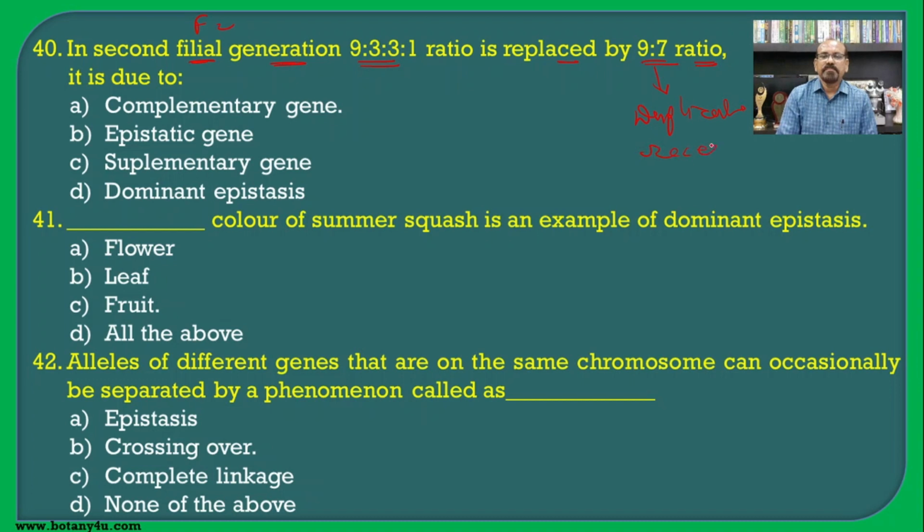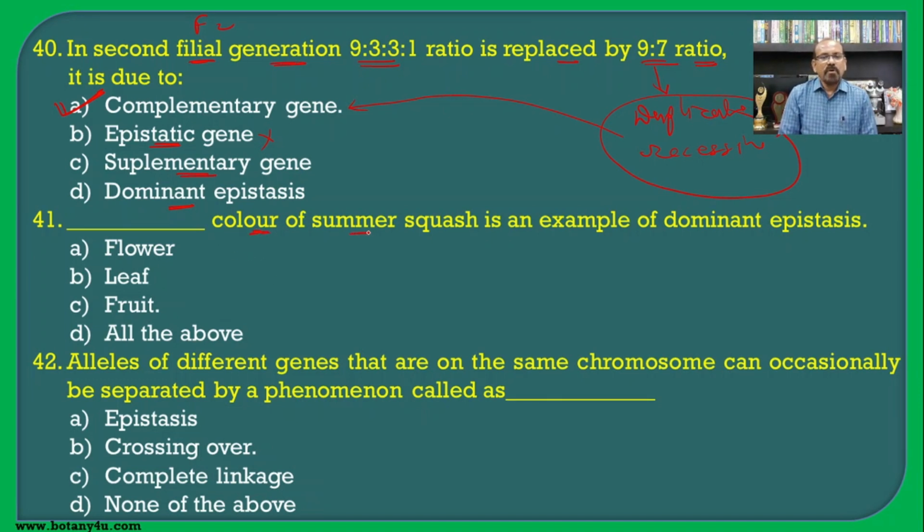This duplicate recessive gene is known as complementary gene interaction, and hence it is the correct answer. All these different ratios belong to epistatic gene interactions. Even the supplementary gene and the dominant epistatic gene have different ratios.